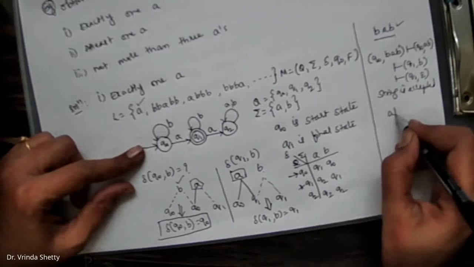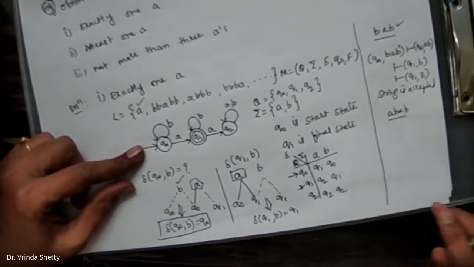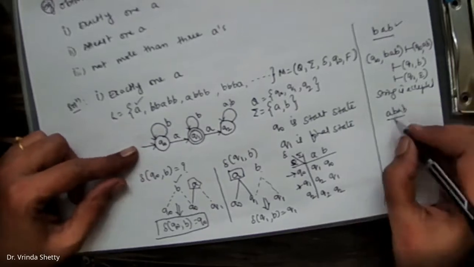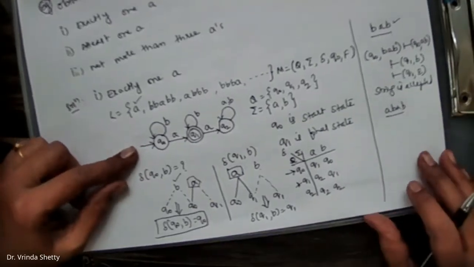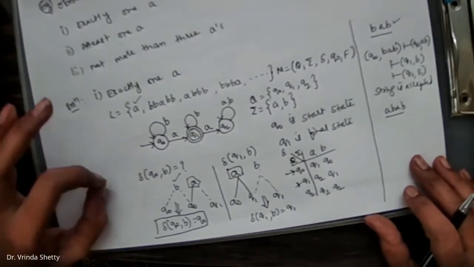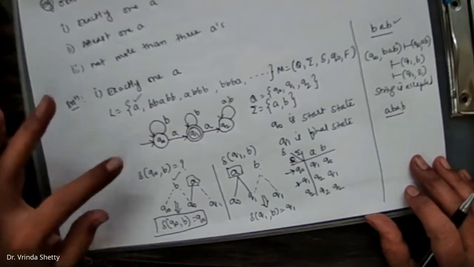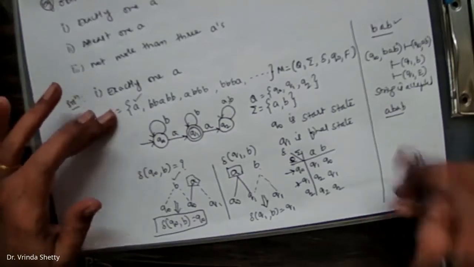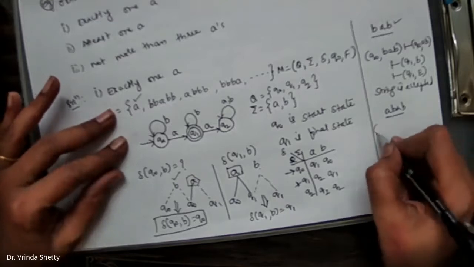Assume that it is like this. Whether this should be accepted or rejected? It should be rejected because it has more than one A. So what does the given problem say? We should construct a machine in such a way that if only one A is there, then the machine should go to an accepting state, else the string has to be rejected. Here we have two A's. We'll just check it out.